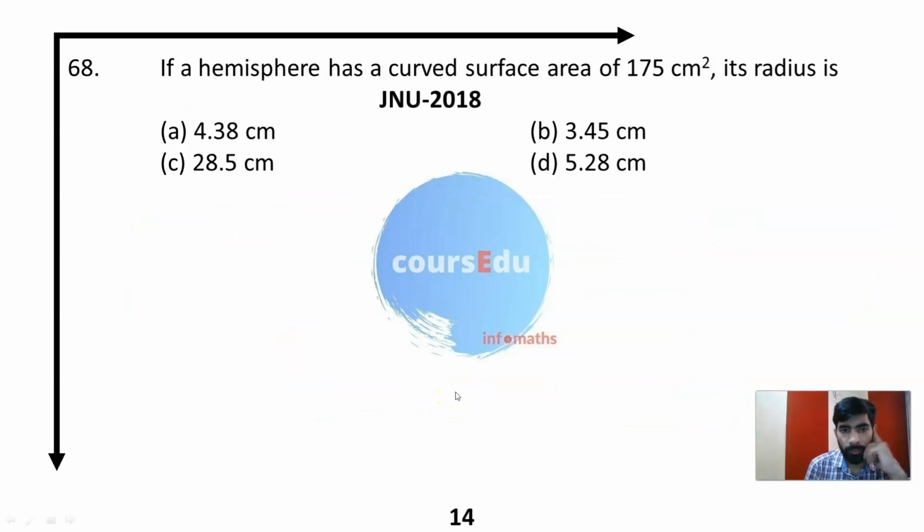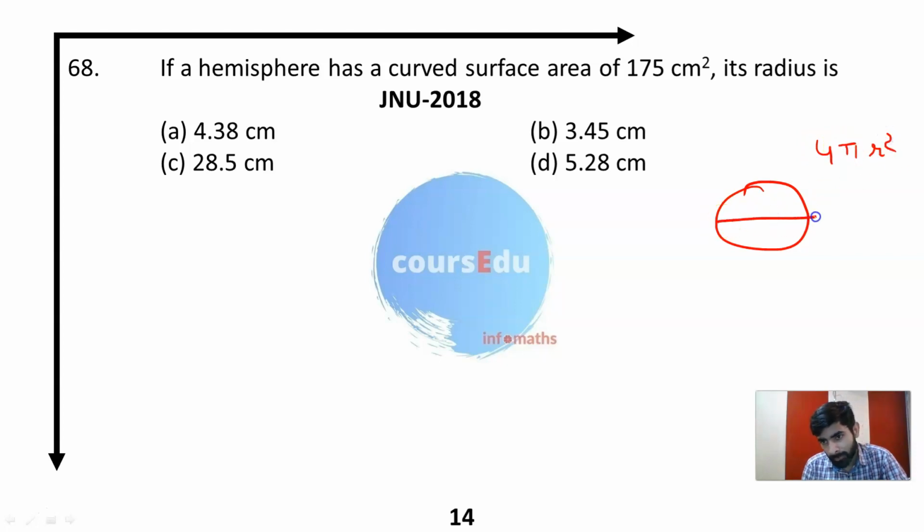Next question. If a hemisphere has a curved surface area of 175 centimeters square, its radius is? As you know, to make it simple, for a sphere the total surface area, which is all curved surface area, is 4 pi r square.